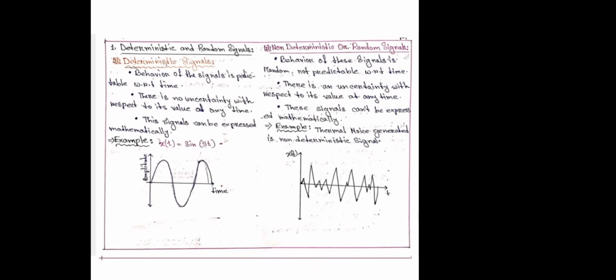Next one is periodic and non-periodic signal. For a continuous time signal, a continuous time signal is said to be periodic if it satisfies the condition x(t) is equal to x(t plus T), where T is the time period of the signal.